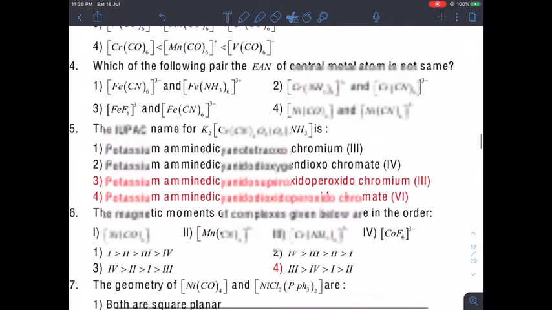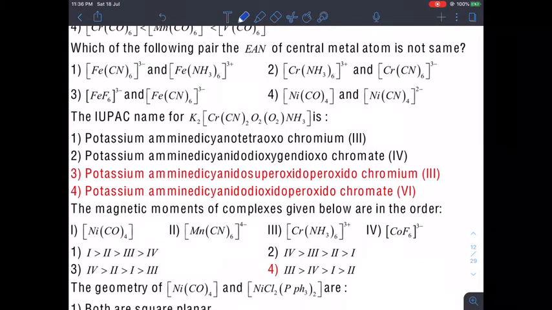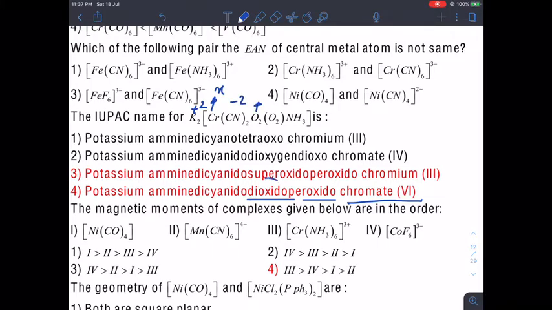Moving to the fourth one, potassium amine dicyanide dioxido and then peroxido and chromate 6. Let us look at. So, once again plus 2 x minus 2, then dioxido, oxido and oxo means same thing only, minus 2 and minus 2, that means minus 4, and thereafter peroxido, that means minus 2, and what is the sum then? 2 plus x minus 2 minus 4 minus 2 is equal to 0.